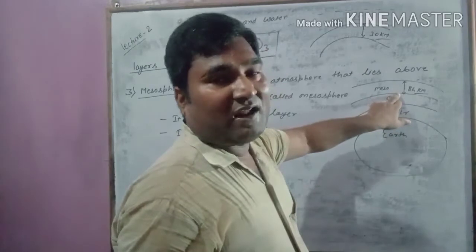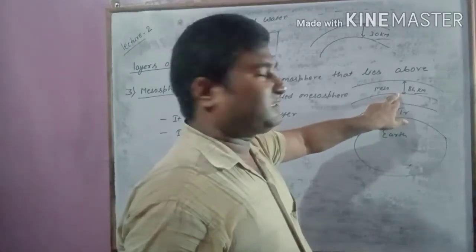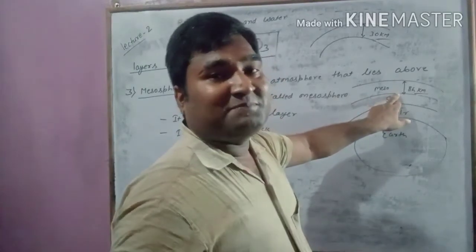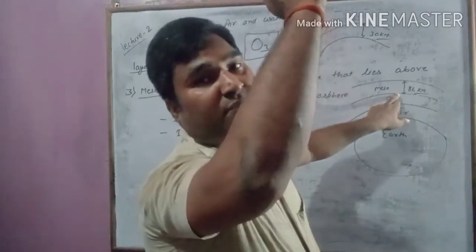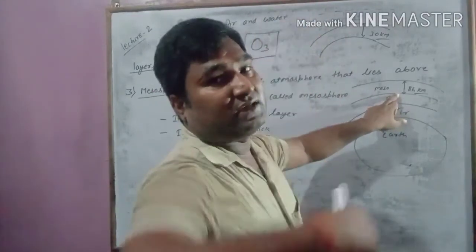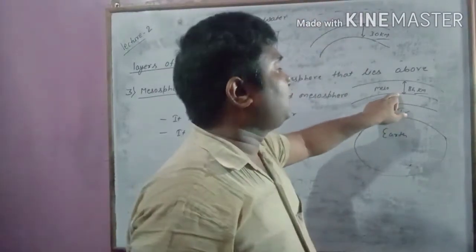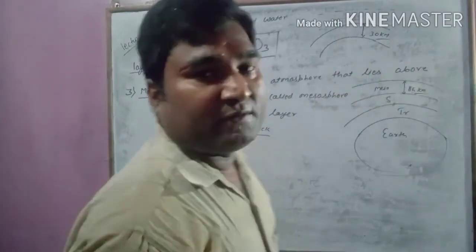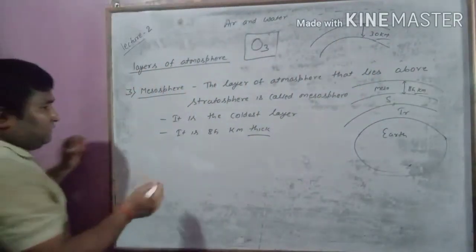Means if you are at the end of the stratosphere, you have to travel 85 kilometer vertical, means away from the earth, to cross mesosphere.